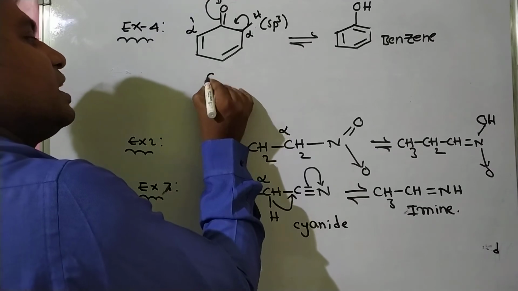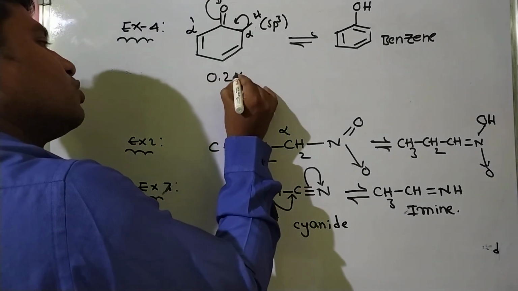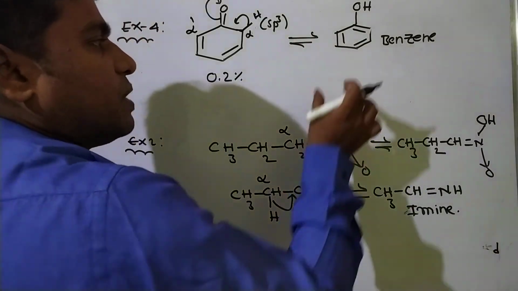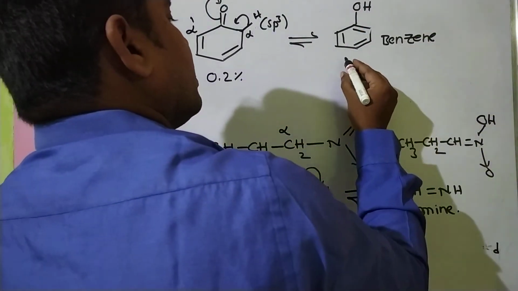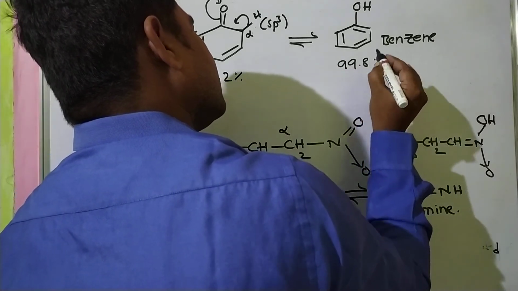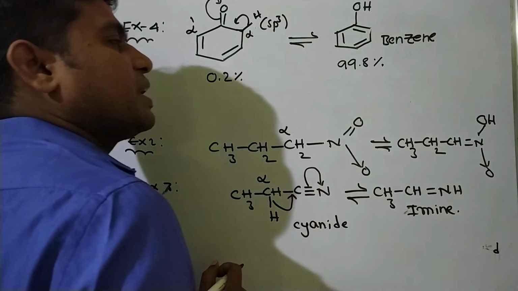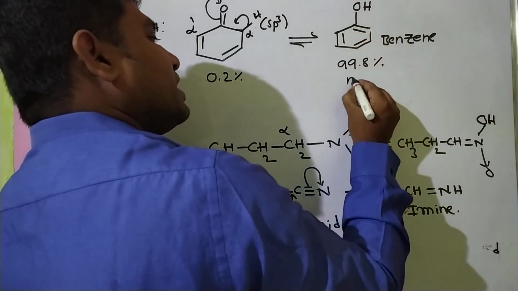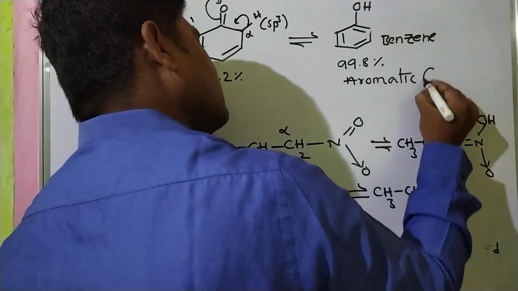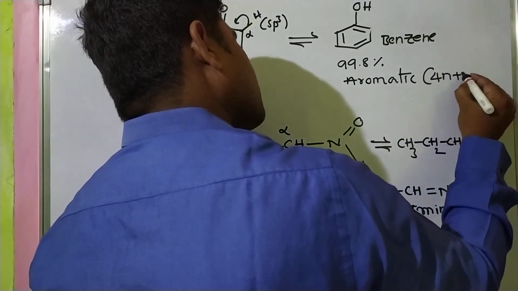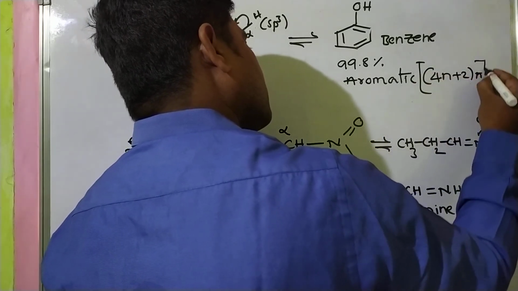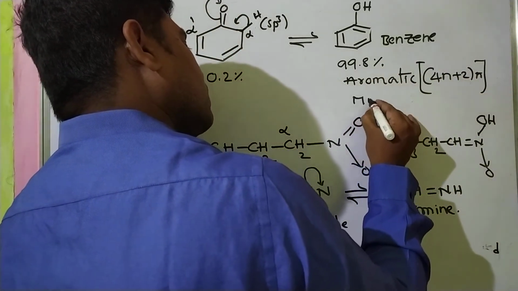This keto form exists only 0.2% in dynamic equilibrium, but the enol is present as 99.8%, because this is an aromatic compound. Aromatic means having 4n plus 2 pi electrons, which is more stable.